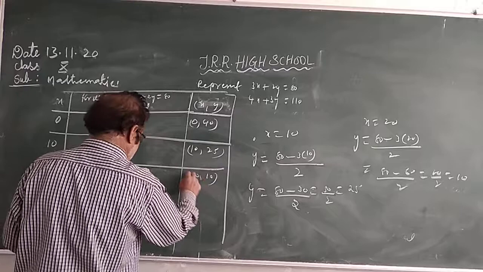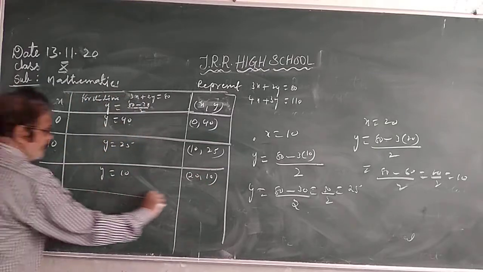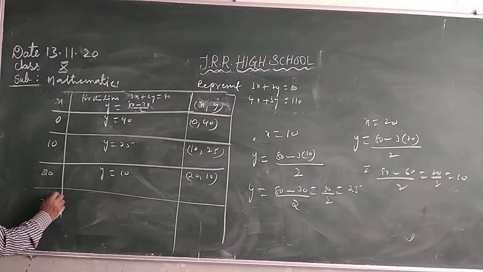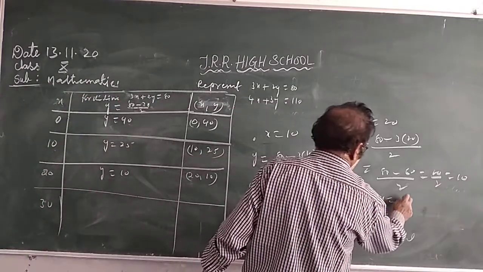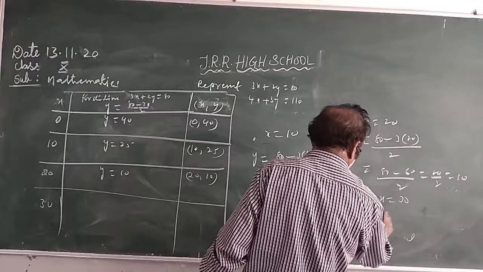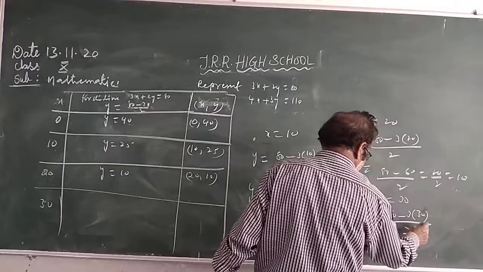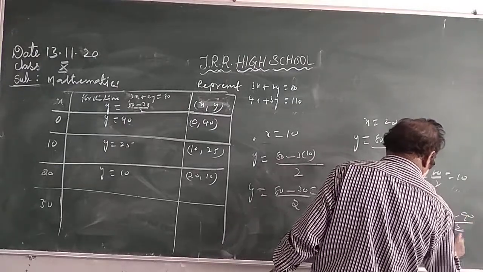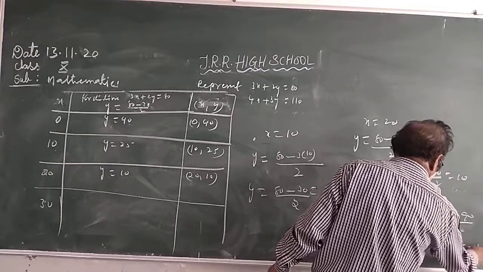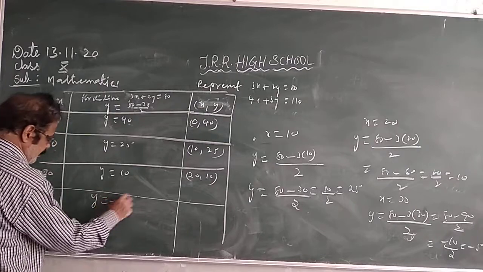20. Now take x is equal to 30. Substitute x is equal to 30. So y is equal to 80 minus 3 into 30 by 2. 3 into 30 is 90, by 2. 80 minus 90 by 2 is minus 10 by 2, that is equal to minus 5. How much did we get? y is equal to minus 5.